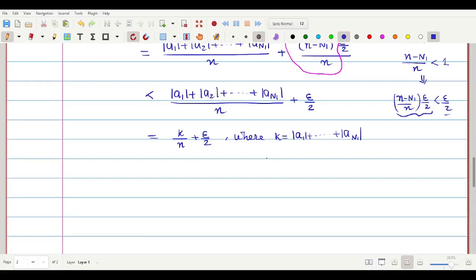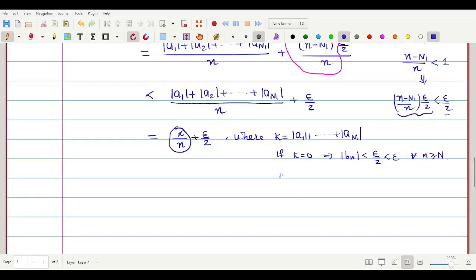ஓகேங்களா? சரி, if k equal to 0, nothing to prove. If k equal to 0 னா that implies that என்ன கிடைக்கும்? The whole thing, that implies modulus of bn which is less than epsilon by 2. இந்த இடம் 0 ஆயிரும். Therefore epsilon by 2 for every n greater than or equal to n1. Of course இந்த இடத்துல this is less than epsilon கூட போட்டுக்கலாம், ஓகே. So நான் இப்போதைக்கு என்ன அசியூம் பண்றேன் அப்படின்னா, we assume that this fellow is not equal to 0. If k equal to 0, then modulus of bn which is less than epsilon by 2 which is less than epsilon for every n greater than or equal to n1.